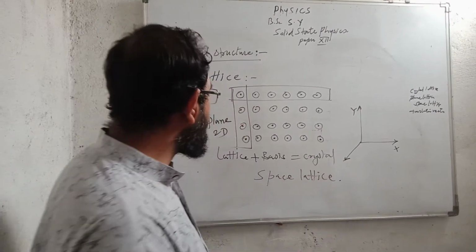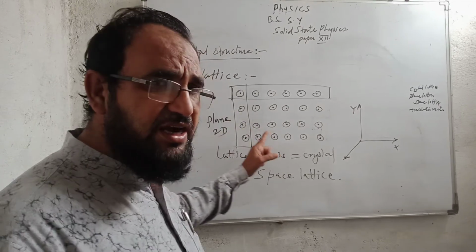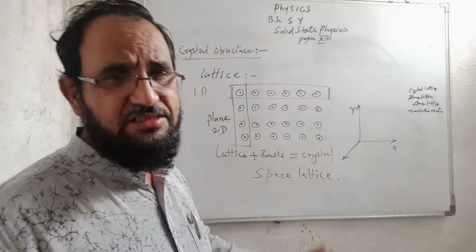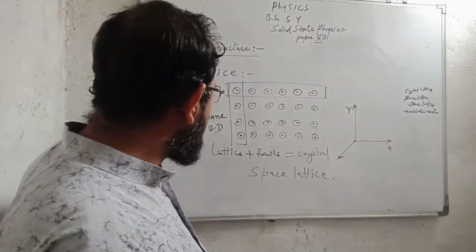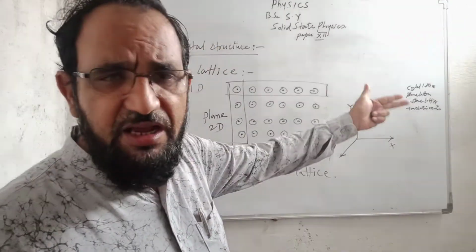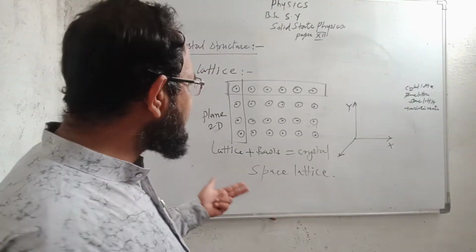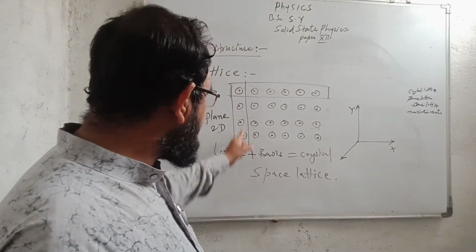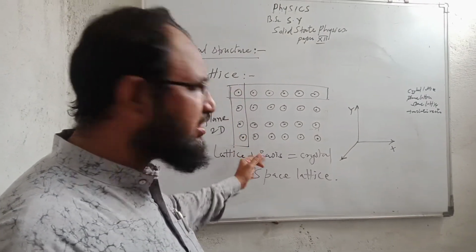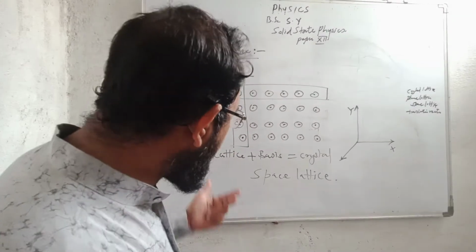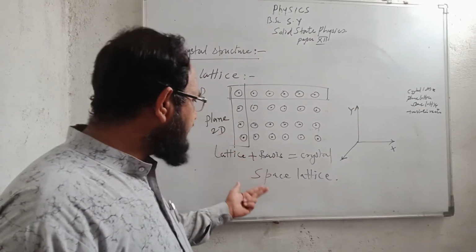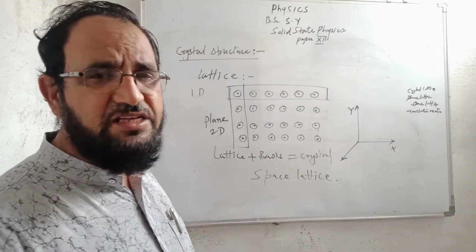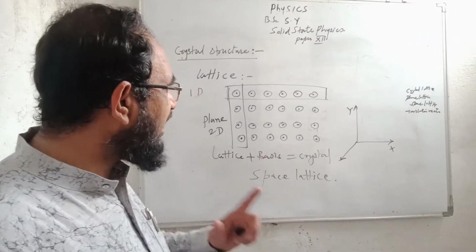So friends, we studied about the one-dimensional lattice, plane lattice, and the space lattice. In one-dimensional lattice, the lattice points are arranged along any one of the axes. In two-dimensional, lattice points are arranged along the x-axis and y-axis, while in the three-dimensional or the space lattice, the points are arranged on all three axes, x, y, and z, and they are having volume.